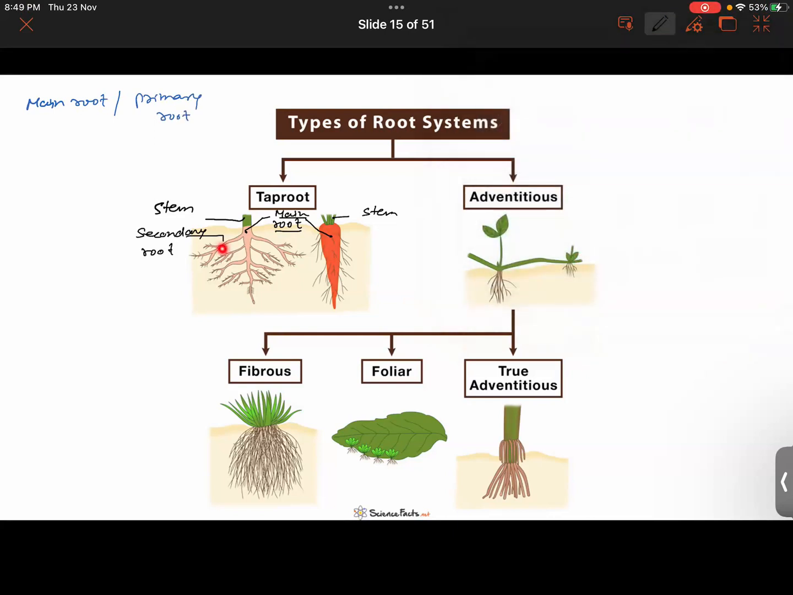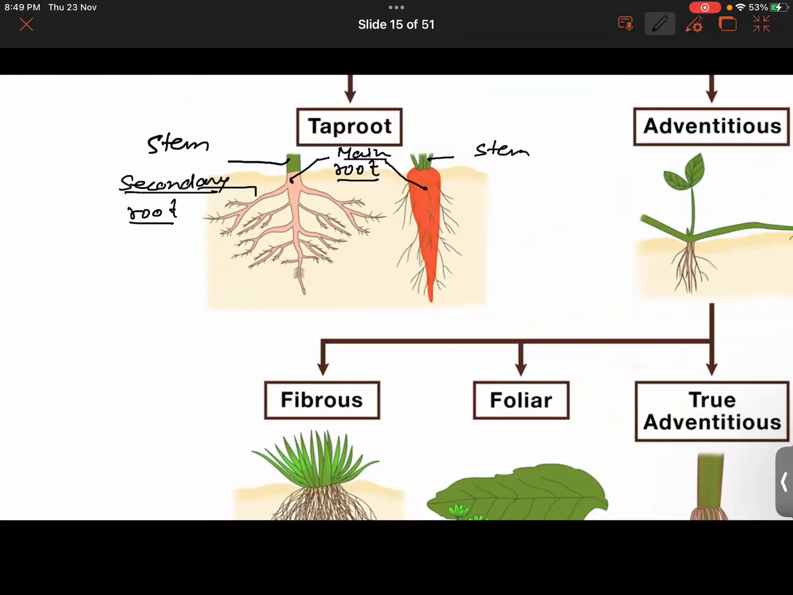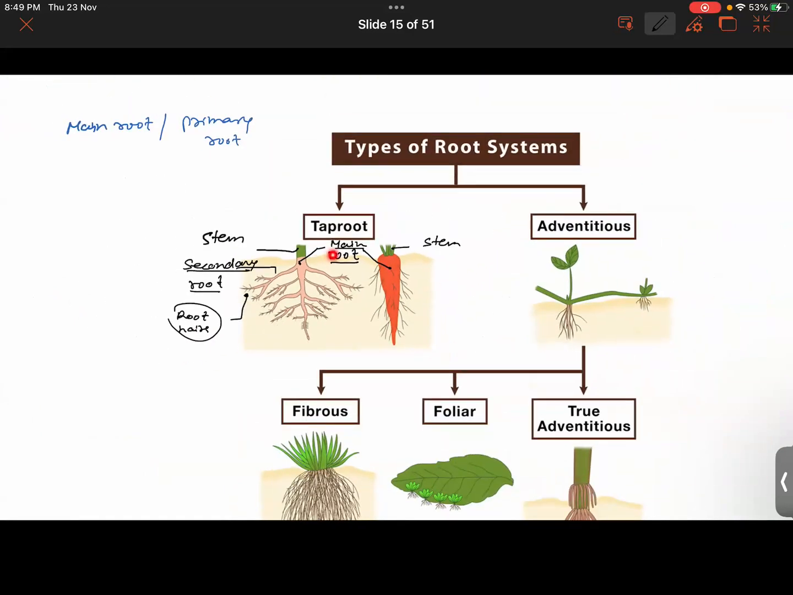Then you can see that in the lateral direction, sideways, there are secondary roots arising from the main root. All right. So they are secondary roots also. And later on, I can see that there are root hairs arising from the secondary root also. See the tiny root hairs? Yes, sir. Okay. So this is such a type of root system in which a main root that will be thicker, that will be longer, will be arising from the base of the stem. Hope it is clear.